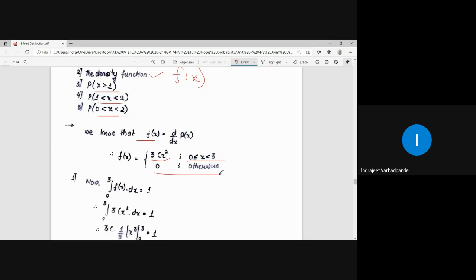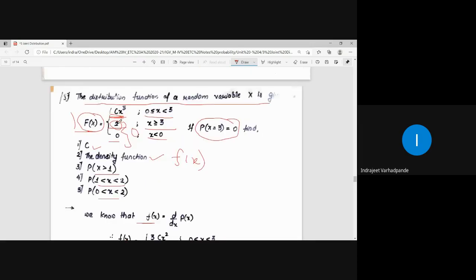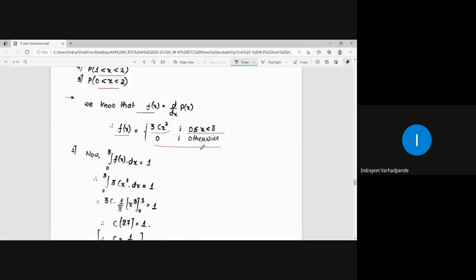Is this clear? How we have written? You may say that the function also had 1, but yes, what is the derivative of 1? 0. For this particular range, the density function is 0. So overall, for all other cases except this range, the density function is 0. So how will I write it? f of x is equal to 3cx square for 0 less than x less than 3, 0 otherwise. Is this clear? Now I will find the value of c.